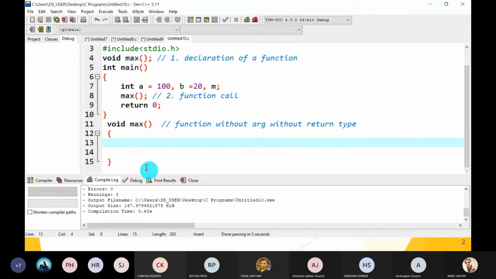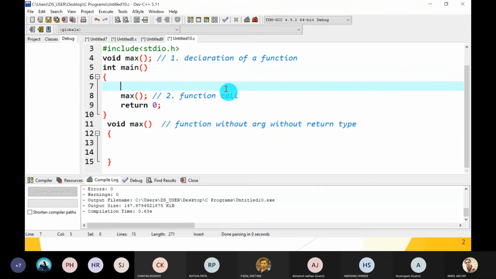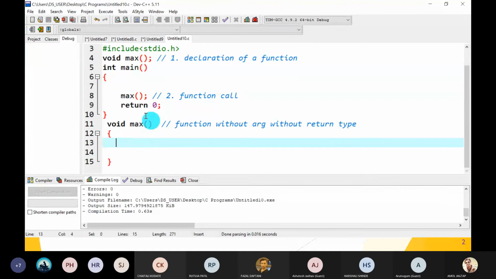Okay, we will decide the body later on. But also we have to declare and initialize the variables. Guys, understood? Yes, sir. The same function we have to write in different ways, and it depends on the client's requirement, the end user's requirement.